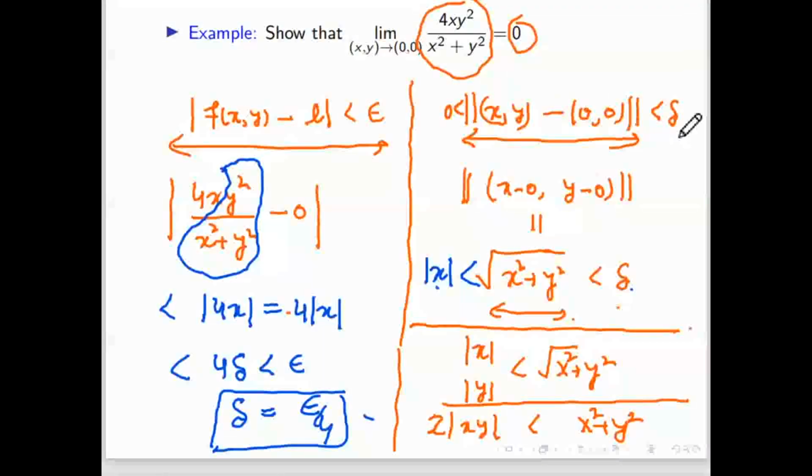Exactly the same thing whatever we did in the previous case. Here mod of x is less than delta, and we have to show this is less than epsilon for what delta. If you choose delta less than epsilon by 4, then 4 delta is always less than epsilon. That means this delta will work. So this limit exists and it is 0.